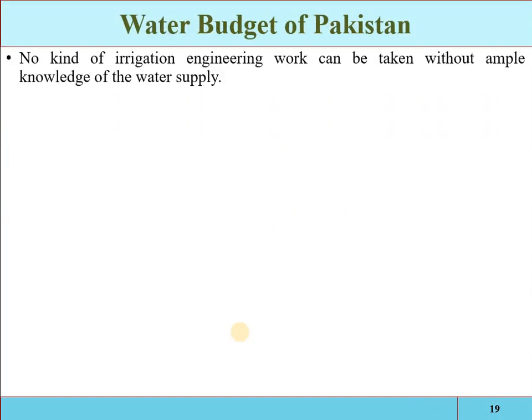Now that was the global water statistics or global water quantifications. Now we are discussing the water availability or the water budget of Pakistan. See, no irrigation engineering works can be taken without ample knowledge of the water supply.